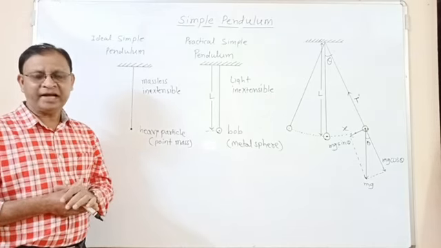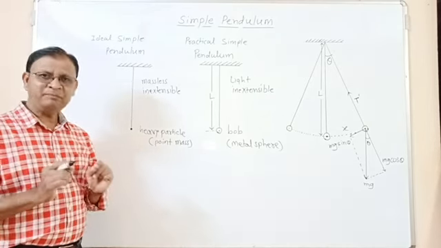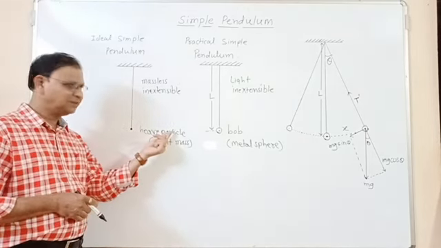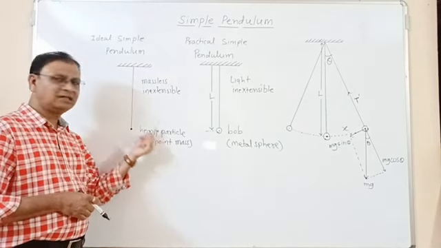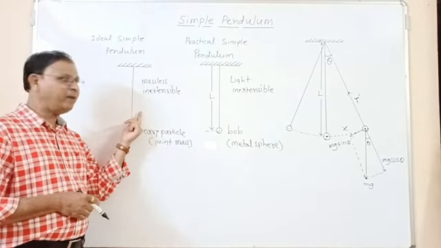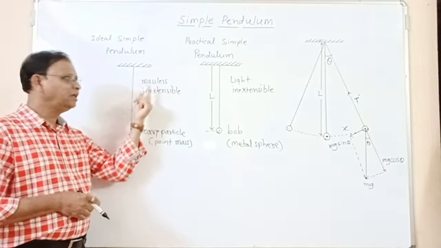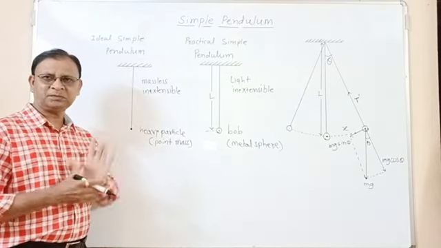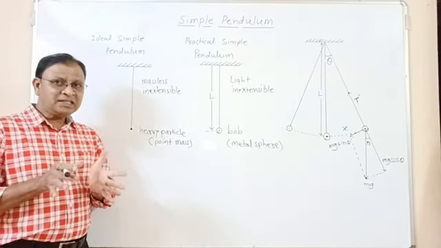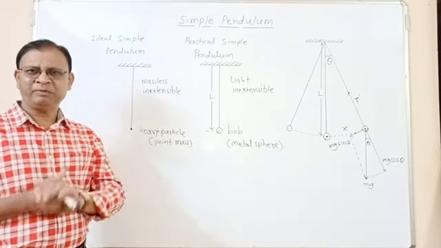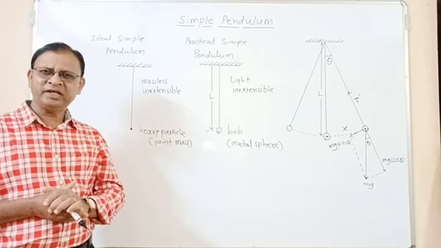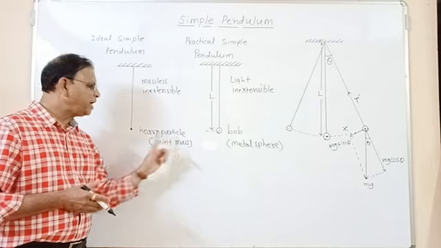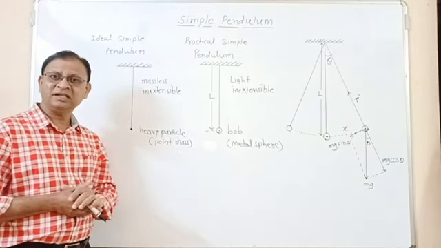So how you can define the ideal simple pendulum? Ideal simple pendulum is nothing but it is a heavy particle or a heavy point mass suspended by means of massless, inextensible and flexible string from a rigid support. Now this pendulum is called as the ideal simple pendulum. Why this simple pendulum is called as the ideal simple pendulum? Because the heavy particle or heavy point mass is not in existence.